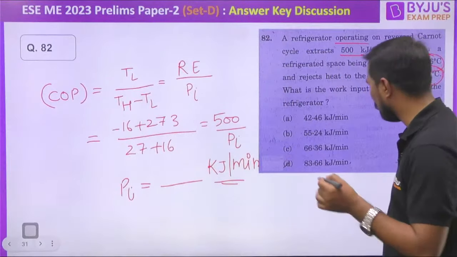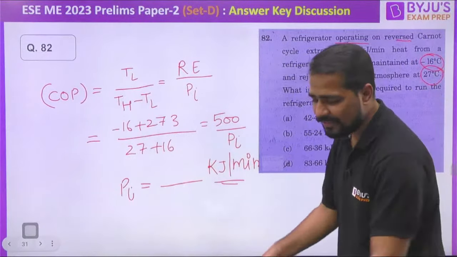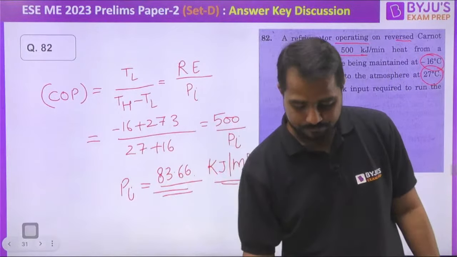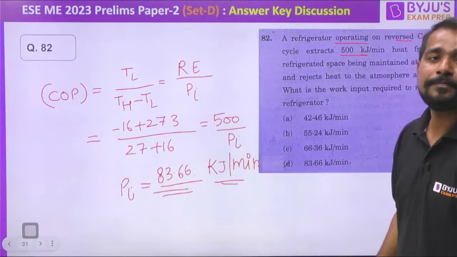What is the power input we are getting? This is 83.66. Yes, it is. 83.66 is the answer, my dear. It is or not? Yes or no? All of you, quickly tell me, have you got the same answer or not? Okay, so let's move forward and see the next few questions of power plant.